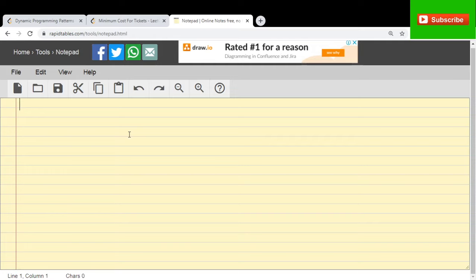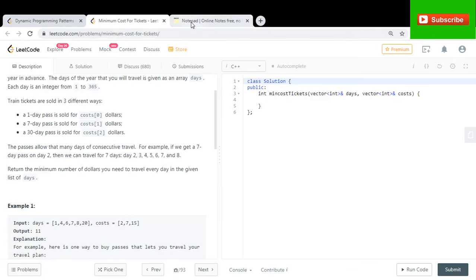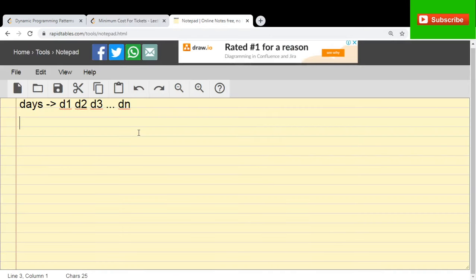So overall, you have some planned days on which you're going to travel: D1, D2, D3, and so on till DN. These days are numbered from 1 to 365, since a year has at most 365 days. Now there are passes for the train: a pass P1 costs C1, a pass P7 costs C7, and a pass P30 costs C30.